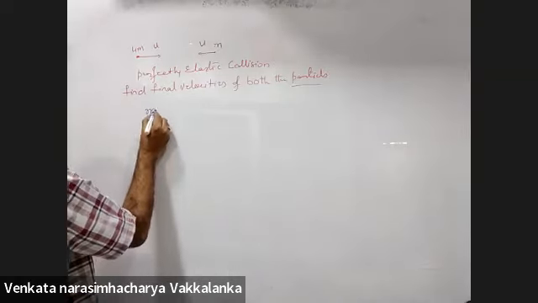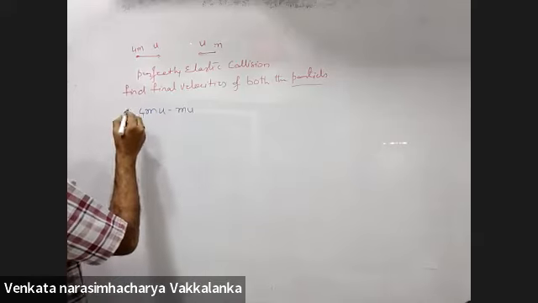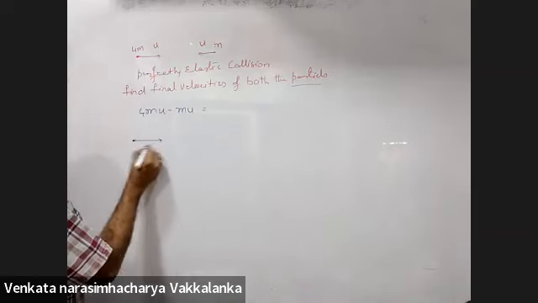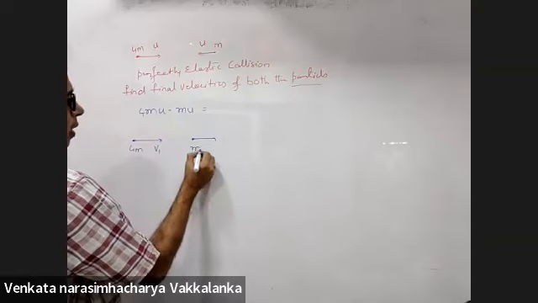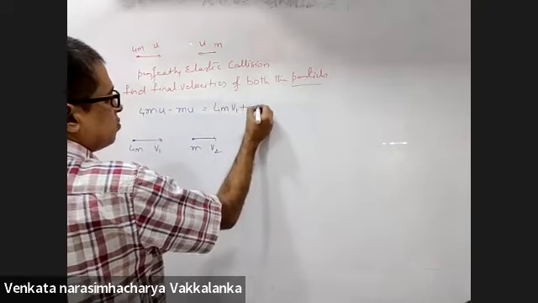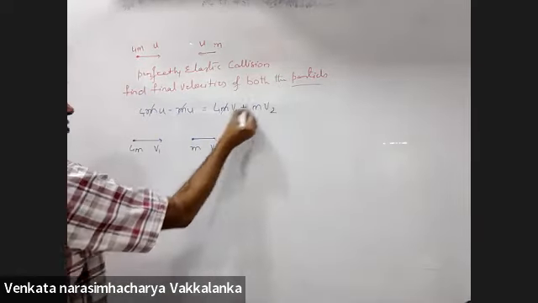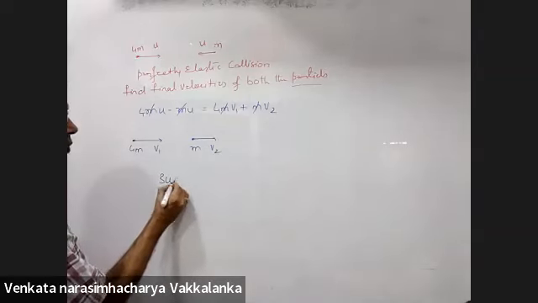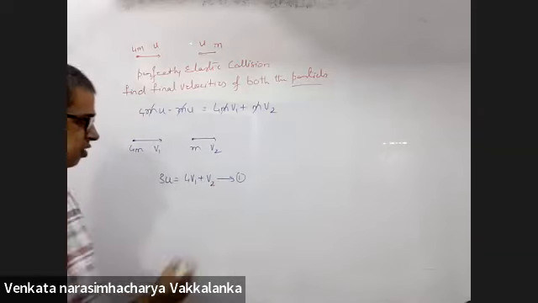Okay. Initial momentum 4m into u minus m into u is equal to, you will assume final momentum 4m into v1 plus m into v2. So m gets cancelled out. You're left with 3u is equal to 4v1 plus v2, which is your first equation.